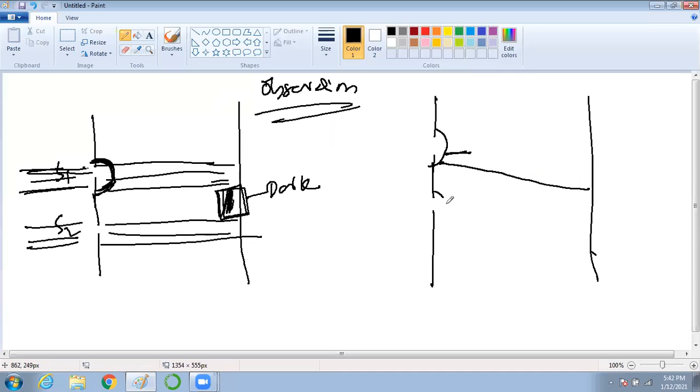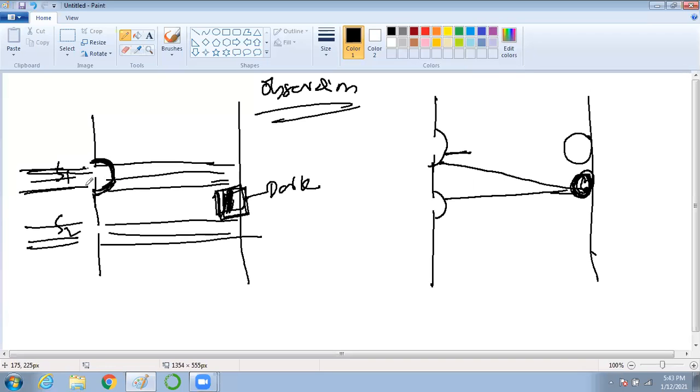So no more will you get a dark shadow here. Rather, you will get some intensity, maybe very minimal, lesser than this place.